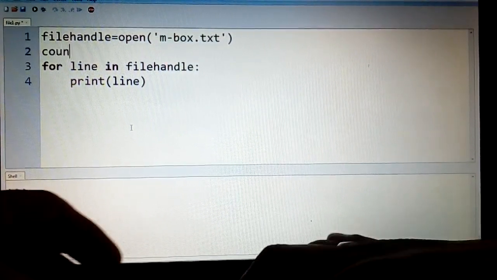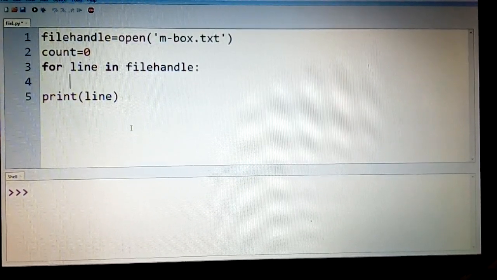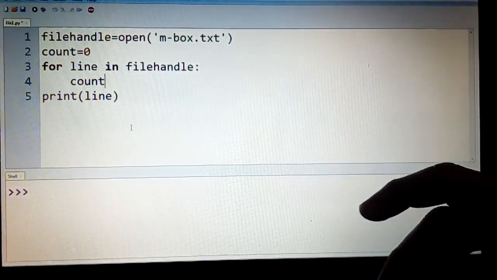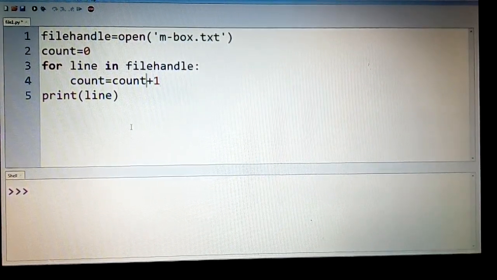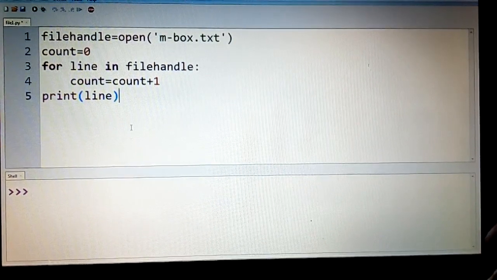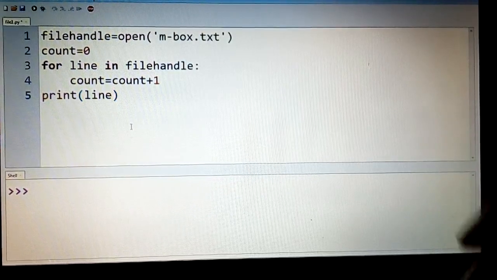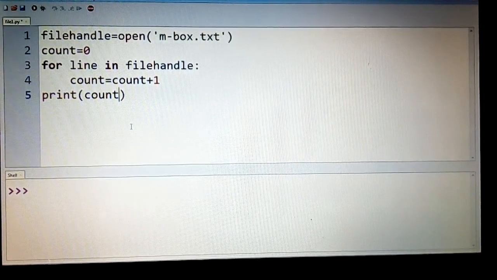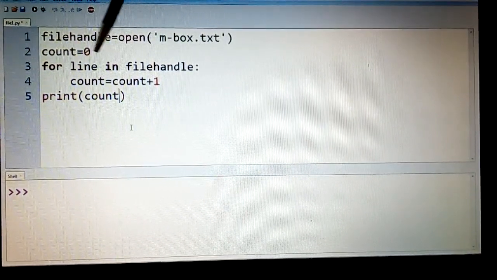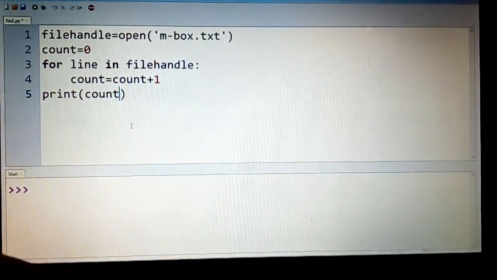So we'll initialize a variable outside the loop, and instead of displaying the lines, we'll increment the counter whenever a line is read. We'll say count is equal to count plus 1, and outside the loop we'll display the count of the lines. So it will give me how many lines have been read. I have not done any rocket science there, I have just added one variable. I am utilizing the concept of browsing through the lines and just displaying the count.